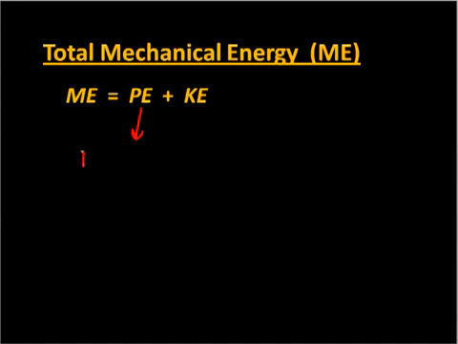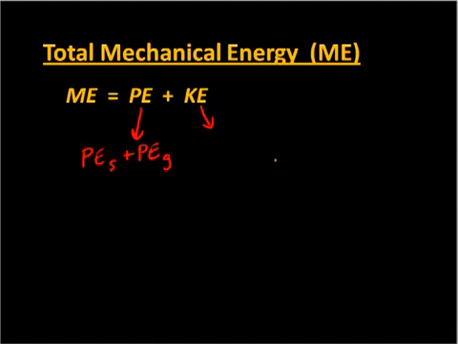Now, that could include spring potential, that could include gravitational potential, and then plus all the kinetic energies. So if you have more than one object, you have to add all the kinetic energies of all the objects you have, plus all the potential energies. That is your total mechanical energy.